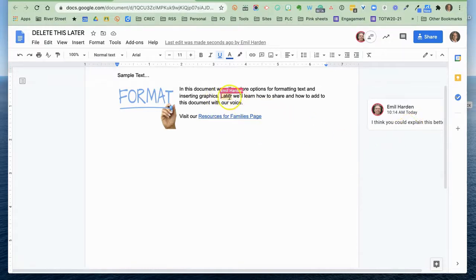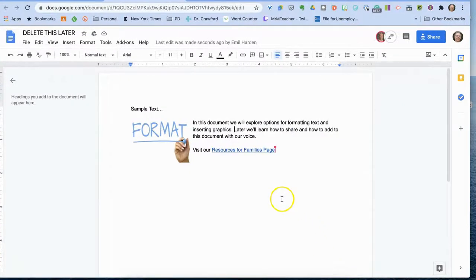I can see what they were talking about. They were talking about this sentence right here, and they think I could explain that better. I could reply to them and say, thanks for the suggestion, I've made changes. I can also, once I've dealt with this and I don't want to see this comment anymore, click resolve and it goes away.